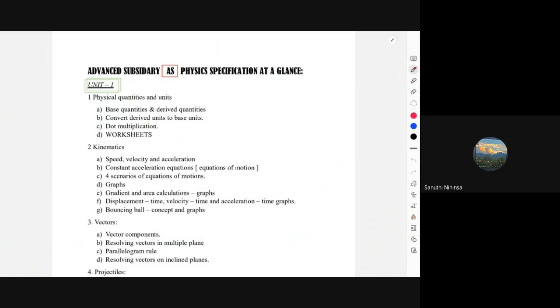So basically, we are following that subject code, WPH01. That is our subject code for Unit 1. Obviously, knowing the subject code is important because other subject codes are also available for physics in A levels. So this is our specification.